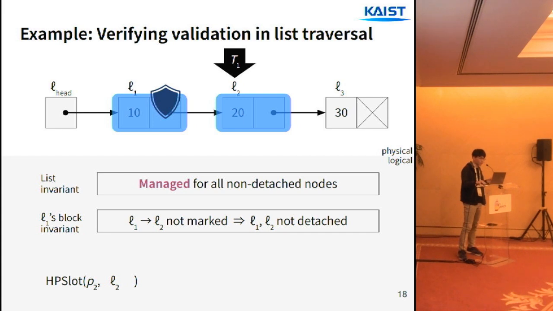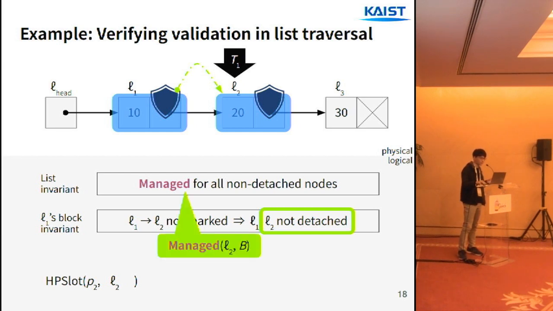When T1 calls protect on L2, we update the slot and validate the protection. T1 checks the link from L1 to L2 and sees that it's not marked. Then from the block invariant, we learn that L2 is not detached. And from the list invariant, we get the managed assertion out of L2. So we can upgrade the hazard pointer slot to a protected pointer assertion.